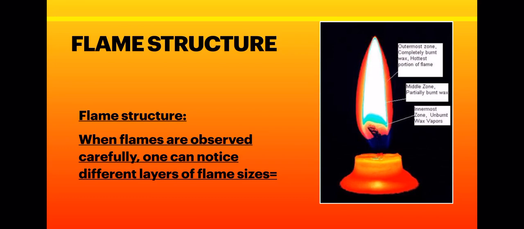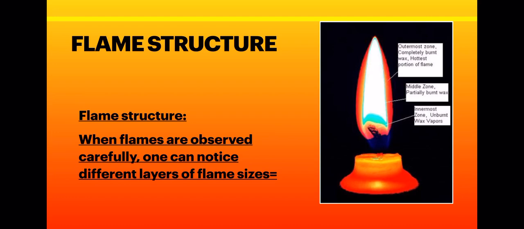But in certain cases like coal and charcoal, you will not see flame. Why? Because coal and charcoal do not vaporize, and if they do not vaporize, they will not give you flame. So in a nutshell, you can say that all substances which are capable of forming vapors or which are in gaseous form can form flame, and those substances which are not capable of producing vapors will not be able to form flame.